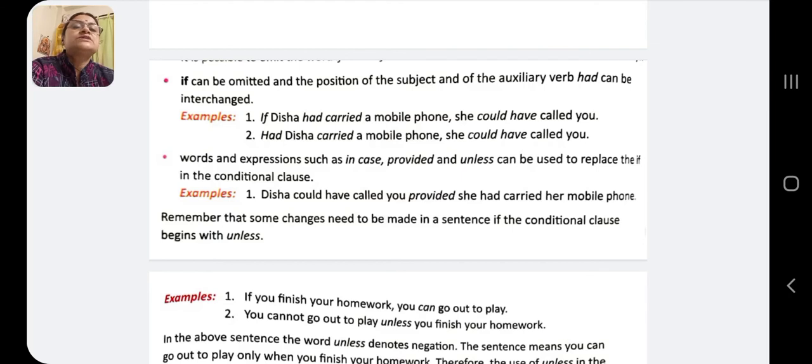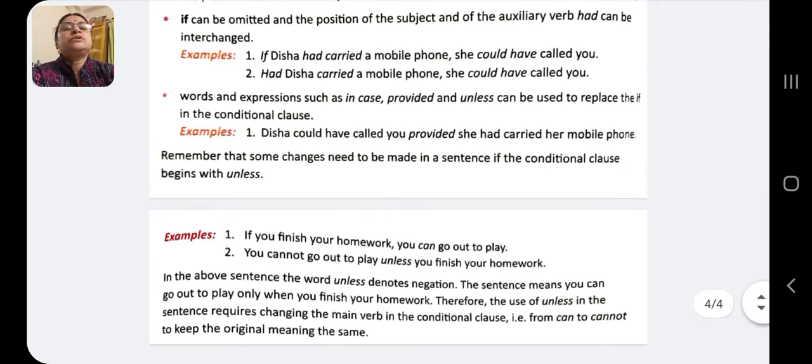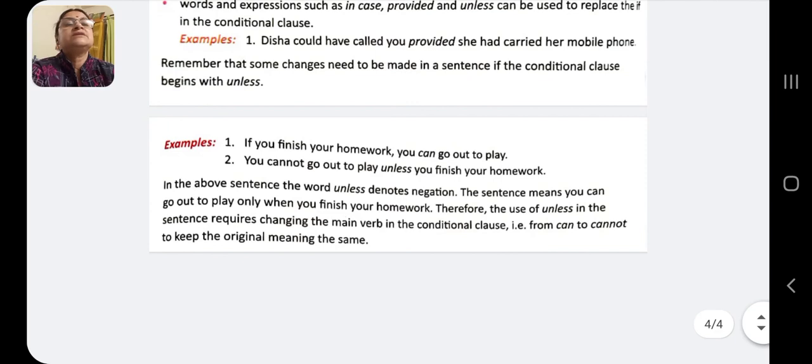Again, words and expressions such as in case, provided and unless can be used to replace the if in the conditional clause. How? Disha could have called you provided she had carried her mobile phone. We have to keep in mind that if we use unless, there may be a little change in the sentence. If you finish your homework, you can go out to play. You cannot go out to play unless you finish your homework.